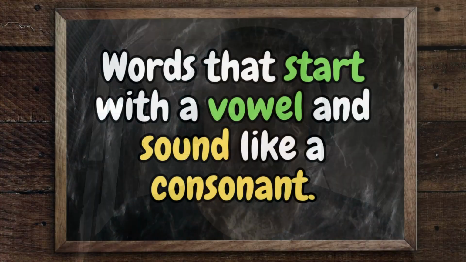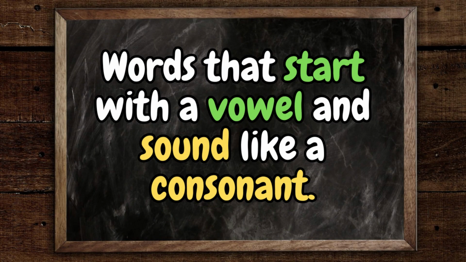So here's the tricky part, because we've got words that start with a consonant, but it sounds like a vowel. And we've got words that start with a vowel, but it sounds like a consonant. So let's go look at some examples. Words that start with a vowel and sound like a consonant.